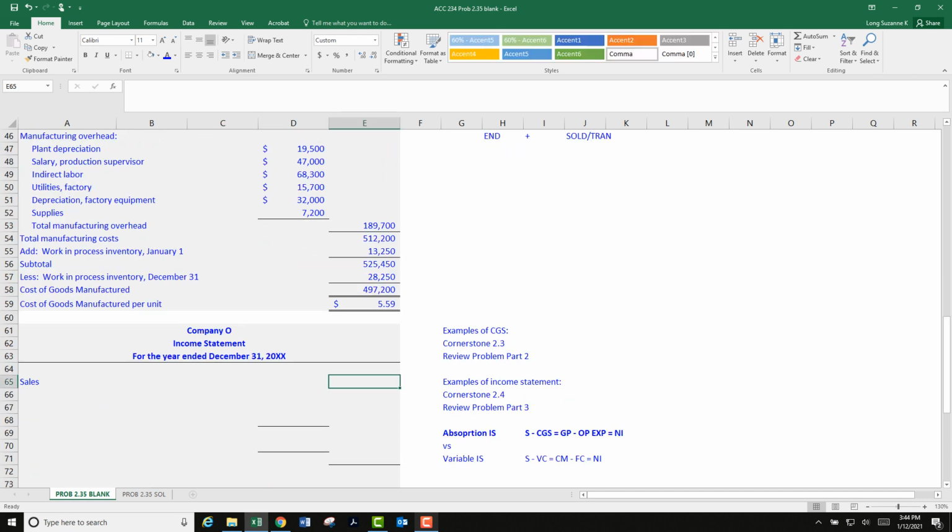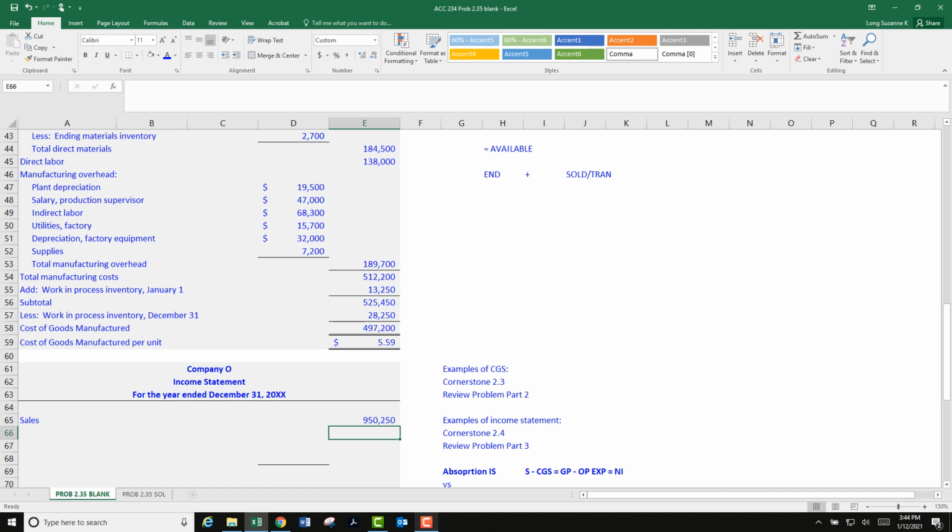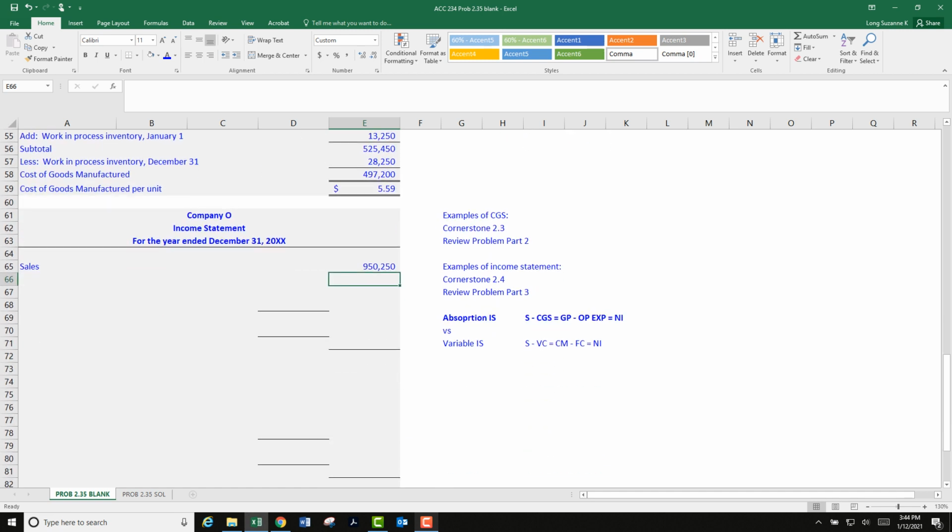So we're going to be right here. Equals 90,500 times 1050. Looks good. And then we're doing cost of goods sold, which is a whole little section.